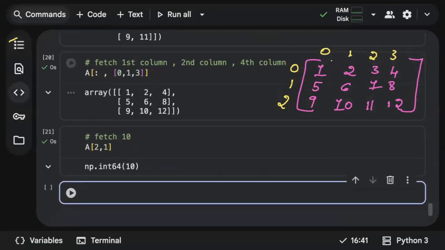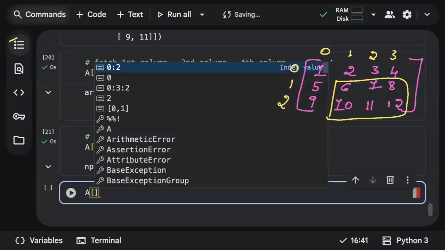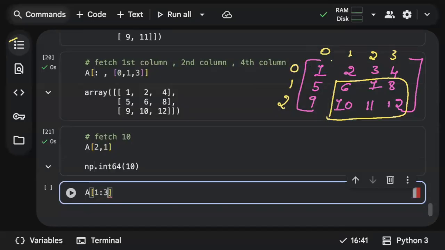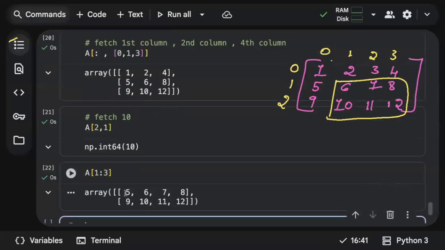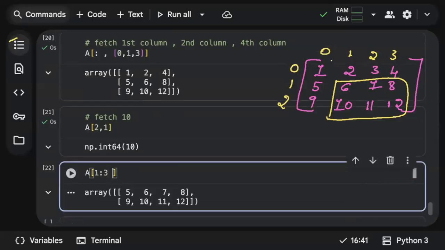What if you want to fetch a part of it? Let's say, for example, you want to fetch this particular section. If you want to fetch a part of it, then you have to fetch both rows and columns. Simple. Call your variable, use a square bracket. So you want the second row, third row, right? Second row, third row, in the sense it should be 1 colon 3. You got the second row and also the third row.